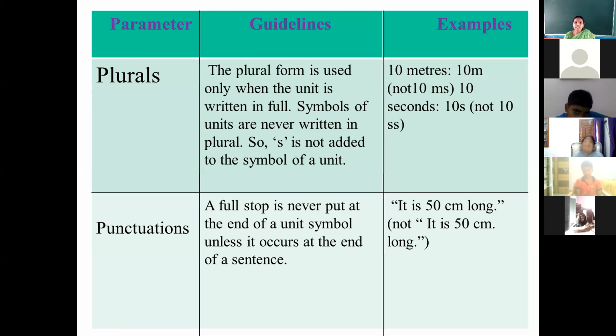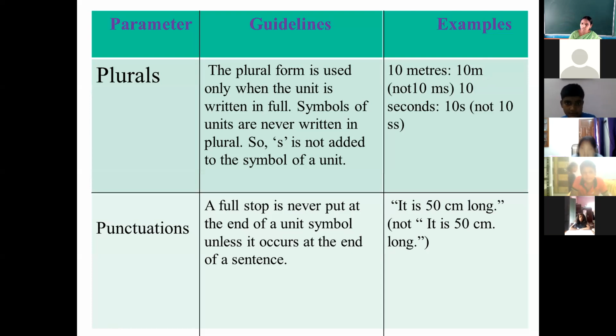If you are writing the spelling of the unit and the unit is in plural, like 10 meter, 10 is more than 1, it is plural, so you will write meters. If you are writing the spelling, then you will add S. But if you are writing the symbol for meter, in the symbol we never add S.